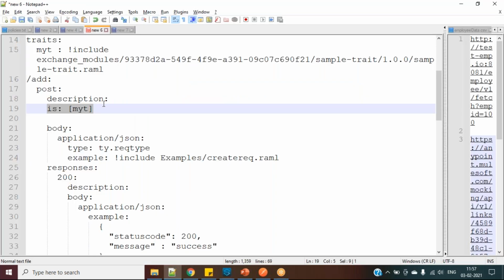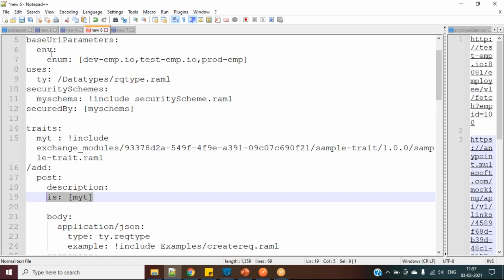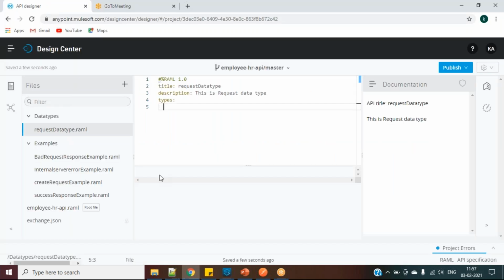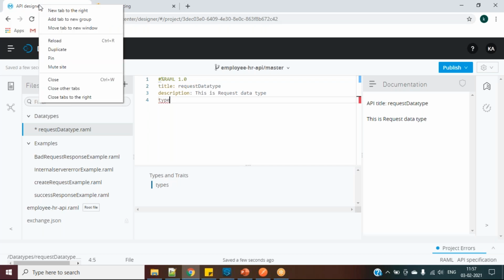Let me just check the syntax once, because syntax is very important. Actually, I have captured all the things on how to give it. Data types, one second. Let me just check. Let me duplicate this tab once.